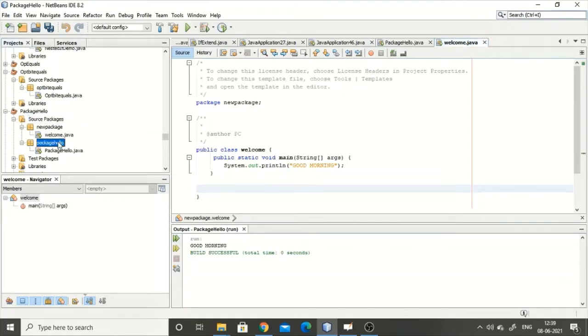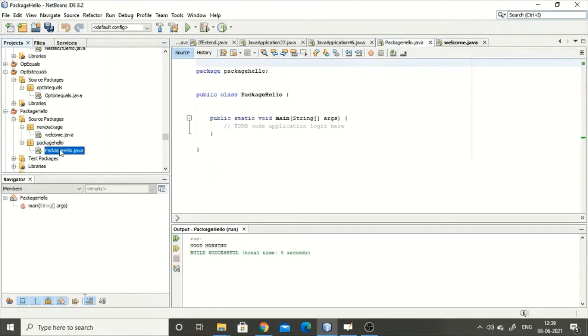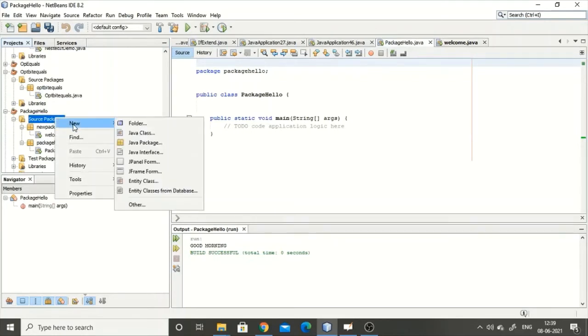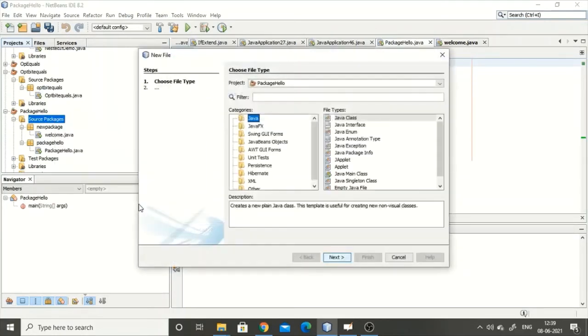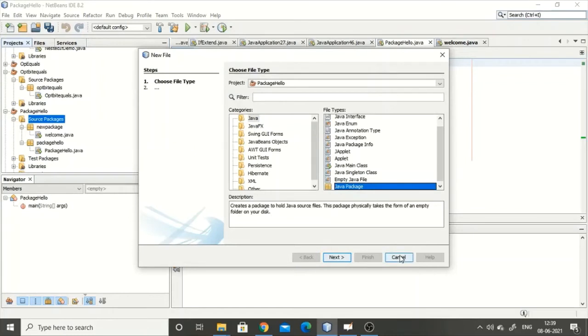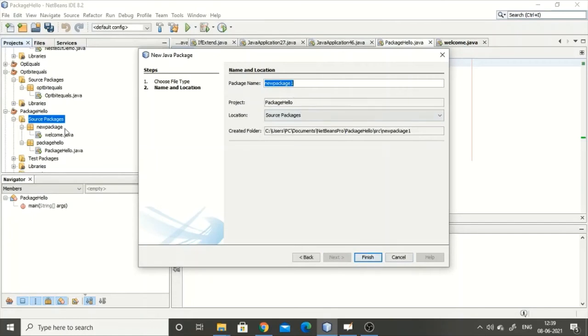By default a package will be created, and its package hello, whatever, this is the class which will be created. Now what I did is I clicked on source package, new, then other, then Java, and then I clicked on Java package, and then I gave finish. When I gave that, the name I gave is next. When I clicked next, I gave a new package and created that particular package.